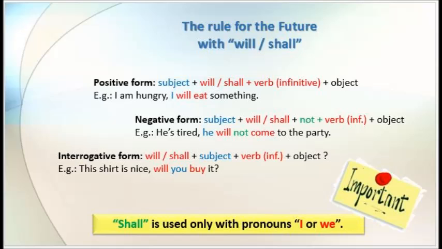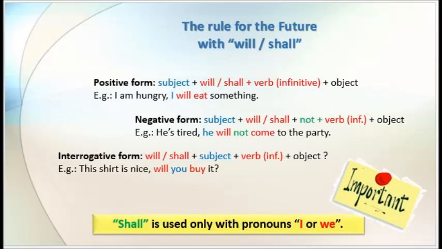Now if you want to ask a question, you will use interrogative form, you will put will or shall first, then subject, then your main verb, then your object. Example, this shirt is nice. Will you buy it?